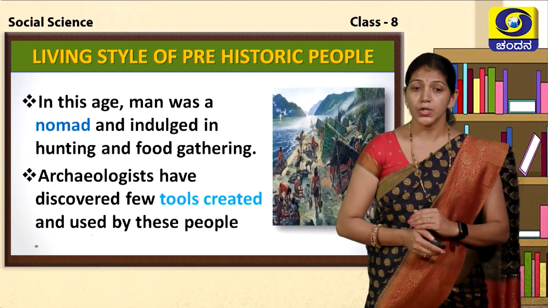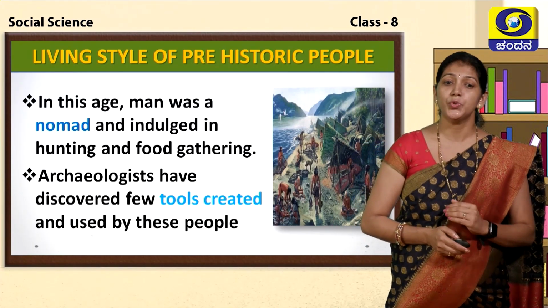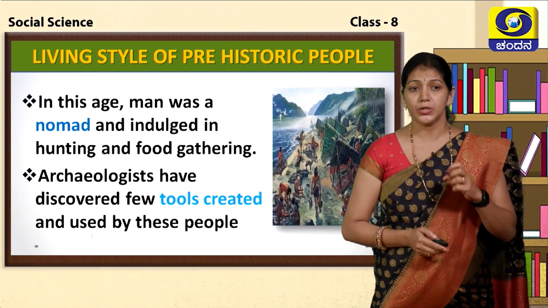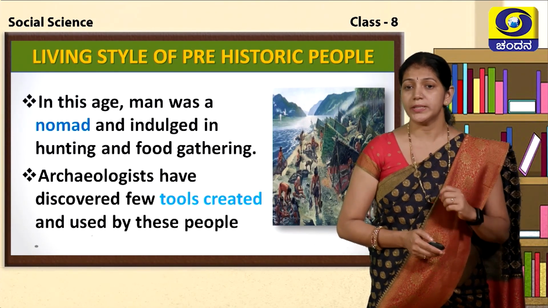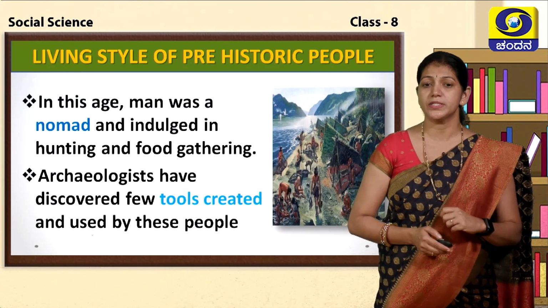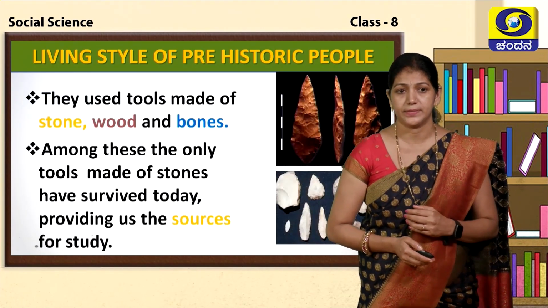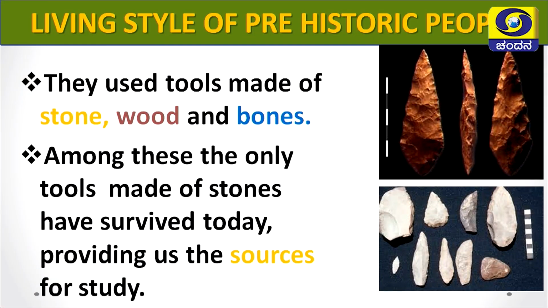Archaeologists have discovered a few tools created and used by these people. Which tools were they using during that period? We can get some information about the lifestyle of prehistoric people. They used tools made of stone, wood and bones. They used natural things, a variety of tools made of wood, stone and animal bones.